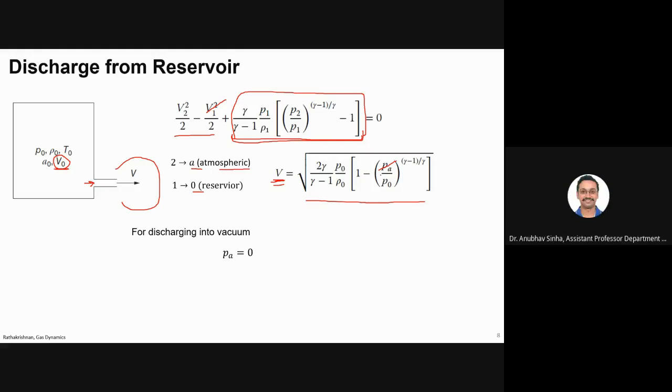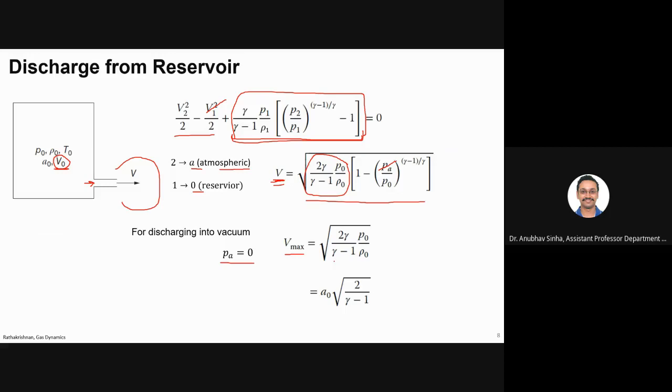So if I change this to 0, this whole term will go, this will be 0, 1 minus 0 is 1. So I'll be left with only this. This I call Vmax. Because this is the maximum velocity you can get when it is vacuum. The pressure cannot go lower than vacuum. It cannot go negative. Absolute pressure, the minimum is 0. So for that, I'm getting Vmax is equal to this much.